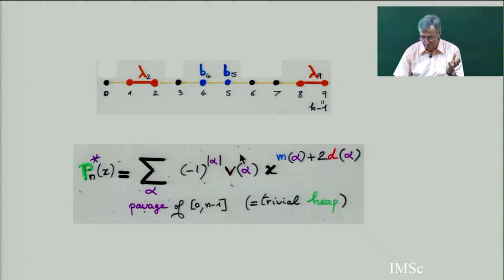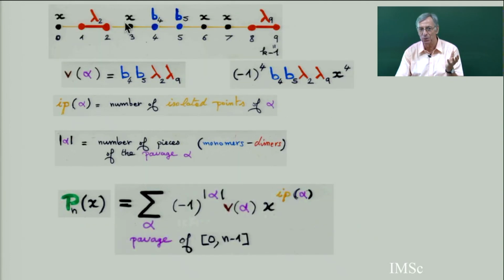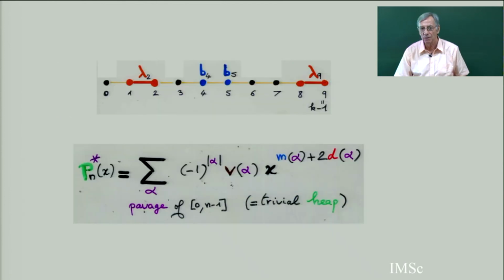Now when there was no reciprocal, I could not use the inversion lemma because there was an x for each isolated point. But taking the reciprocal, I can really apply the inversion lemma, and you have x to the power 2 for each dimer, and x for each monomer. And so the inverse of this is the heaps, a general heap on a finite segment.